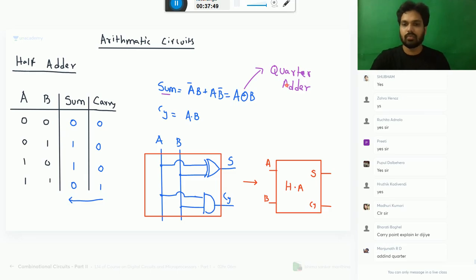Now, who asked, Bharti? How do you get the carry, sir? Please listen. 0 plus 0 is sum 0, no carry. 0 plus 1, sum 1, no carry. 1 plus 0, sum 1, no carry. If you add 1 and 1, what is 1 plus 1? Originally in decimal it is 2. 2 means 1, 0. In that, this is your sum and this is your carry. So sum is 0, carry is 1. Bharti, is it clear? In binary, how do you write 2? 1, 0. One bit is 0 and the next bit is what we call the carry.